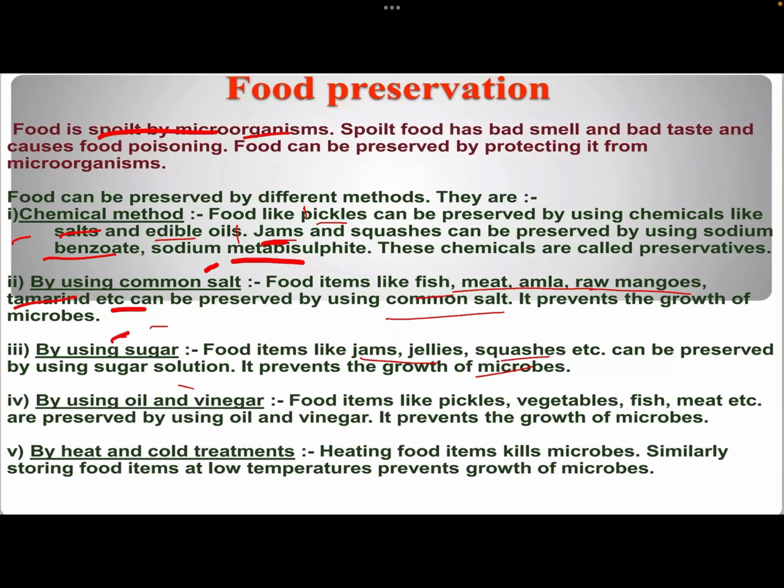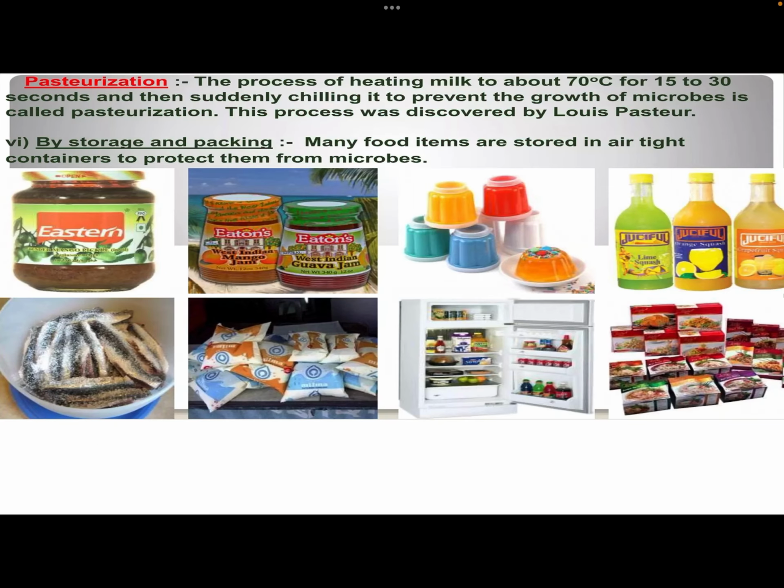Now, preservation can also be done by oil and vinegar in food items like pickle, vegetables, fish and meat. This is done by applying oil and vinegar on them, which again prevents the growth of microbes. We can also use heat and cold treatments, which is storing food at extremely low temperature, which does not give the microbes sufficient oxygen to breathe or suitable temperature conditions, so the growth of microbes is not present.